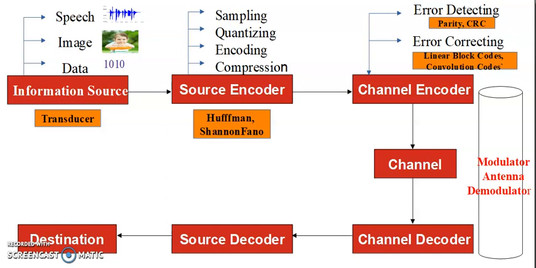That is the information. But observe here, the person speaking on a phone is a sound signal. Now we have to transmit that sound signal from that person to the receiver, that is the other person. But to transmit the information by using electronic components, we are not able to transmit that sound signal directly. So that's why that sound signal should first be converted into electrical signal. So that's why we require one transducer here. So that is the first block of the transmitter. Information source and transducer is present here.